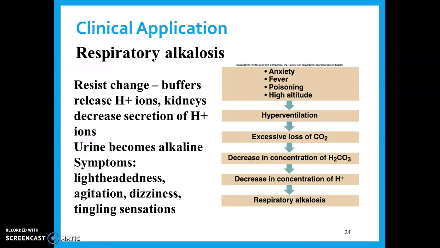Kidneys also decrease their secretion of hydrogen ions. So if this is happening, you're not going to get rid of any hydrogen ions from your kidneys because you want to keep your pH in a normal level. The urine also becomes alkaline. So urine is usually a little acidic, but it can become alkaline. Symptoms are lightheadedness, agitation, dizziness, and like a tingling sensation.